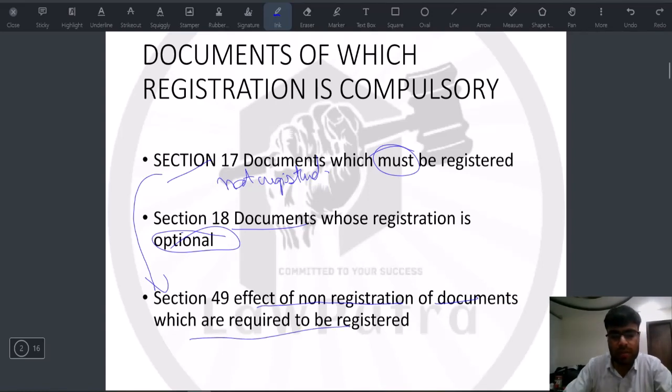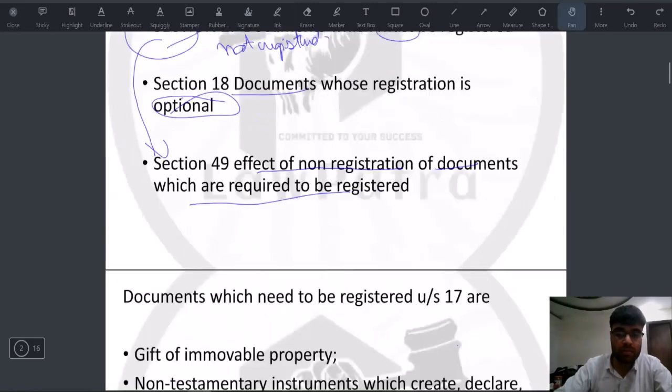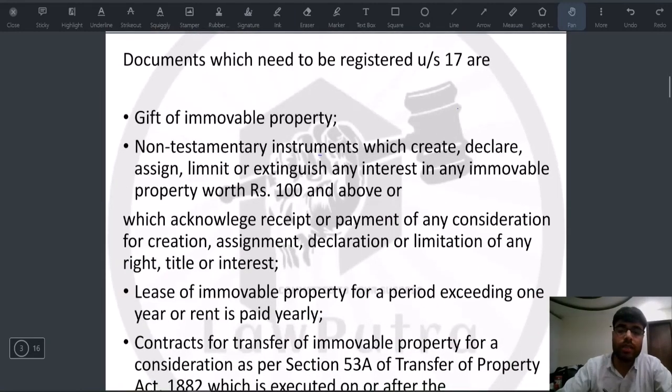So this was just a very brief overview of these three sections. Whenever you read Section 17, always go through Section 18 as well as Section 49, so that you get a complete understanding. But in this video, I will be limiting myself to just Section 17 only. Now, Section 17 gives a list of documents which need registration, whose registration is compulsory.